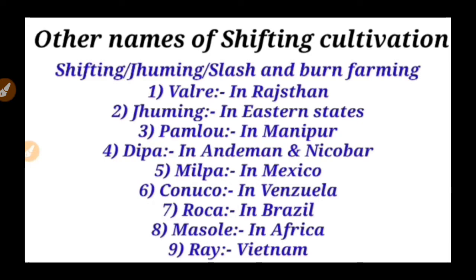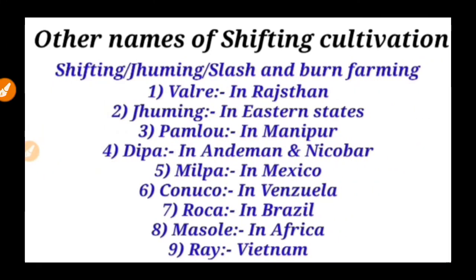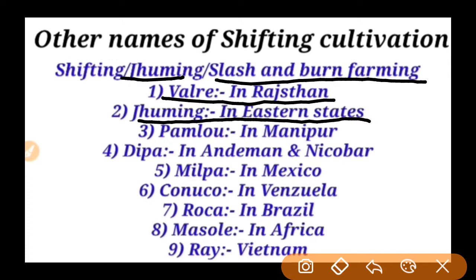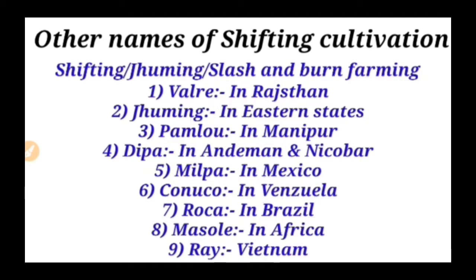So the other names of shifting cultivation are jhuming cultivation, slash and burn farming, and Walre in Rajasthan, Jhuming in eastern states, Pamlu in Manipur, Deepa in Andaman and Nicobar, Milpa in Mexico, Conuco in Venezuela, Roca in Brazil, Masole in Africa, Ray in Vietnam. So these all are the other names of shifting cultivation.